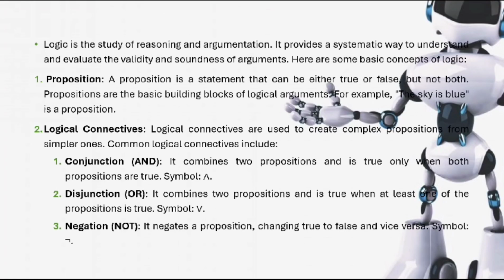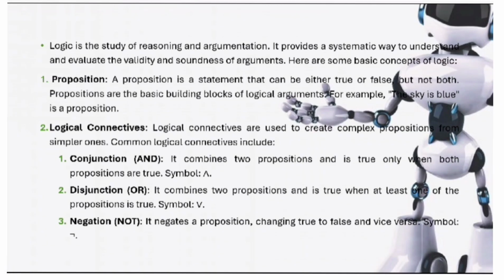So first of all, we need to understand what logic is. Logic is the study of reasoning and argumentation. Logic helps us to evaluate the validity and correctness of the statements or arguments given. There are different types of logic. The first is propositional logic. A proposition is a statement which is either true or false but not both. For example, the sun rises in the east is a proposition because it is a universal truth which is always true.